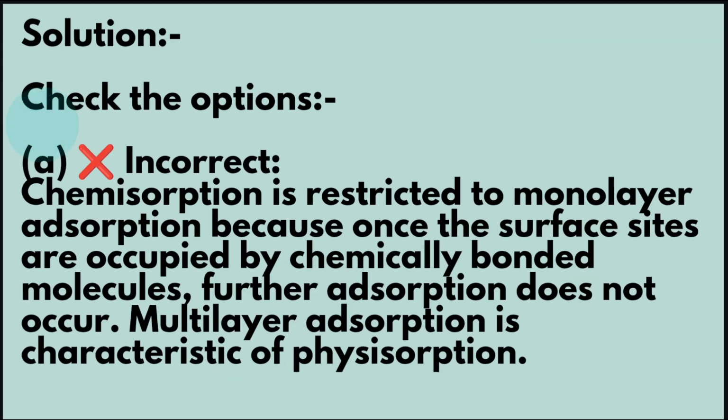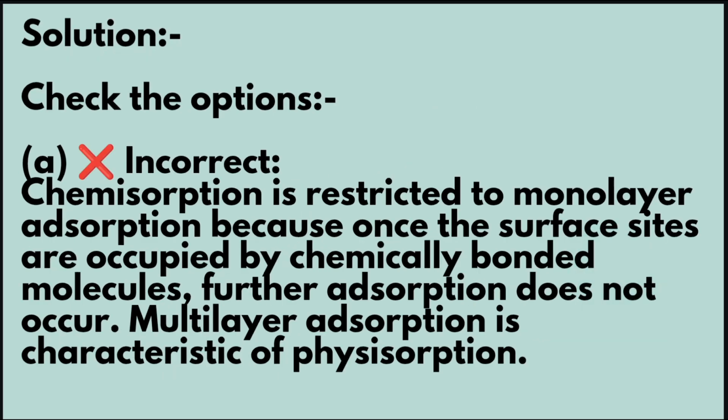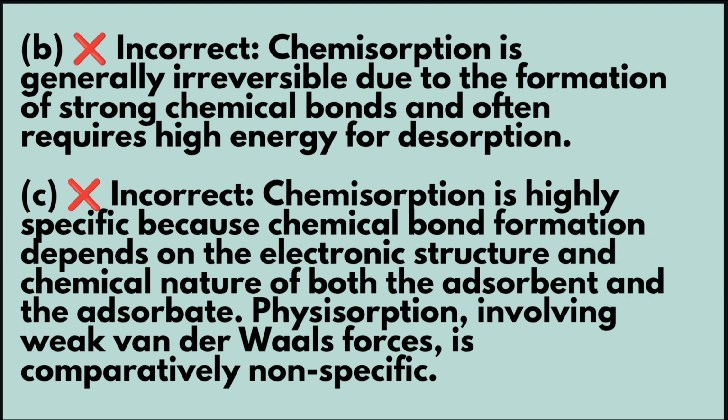Now, we'll see the option C. In option C, they have mentioned chemisorption has lower specificity than physisorption. Here, option C also incorrect because chemisorption is highly specific because chemical bond formation depends on the electronic structure and chemical nature of both the adsorbent and the adsorbate. So, physisorption involving weak van der Waals forces is comparatively non-specific. So, option C also incorrect.